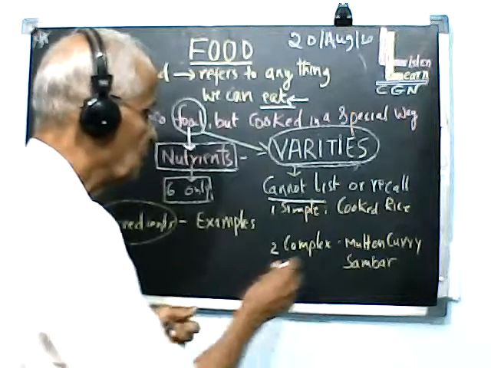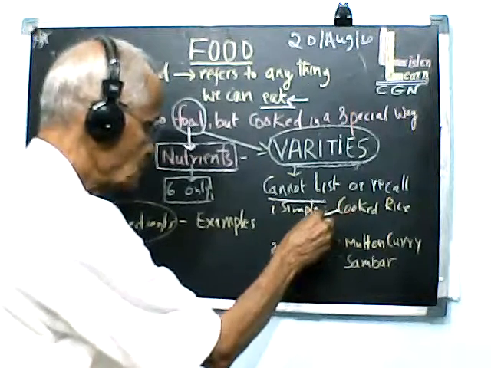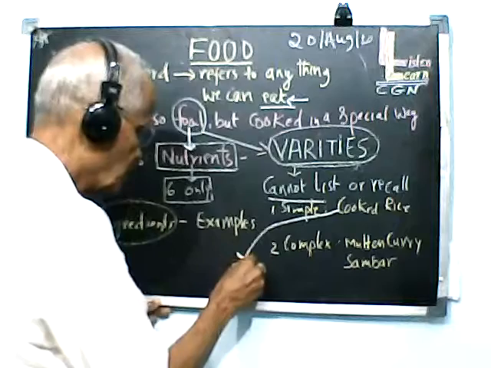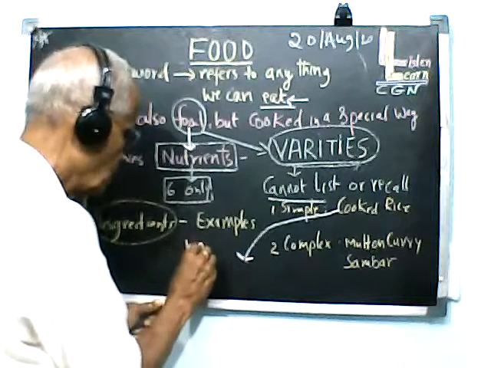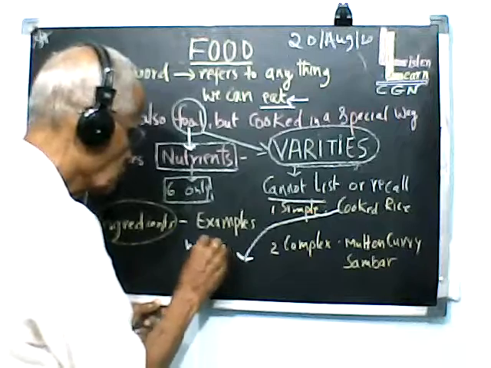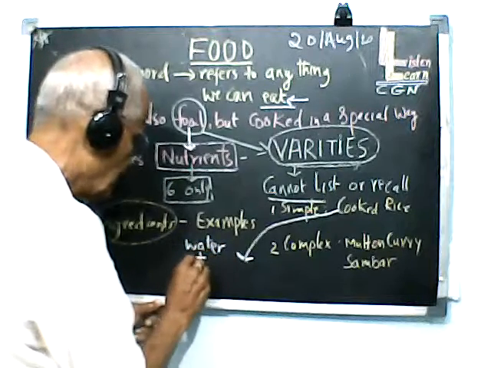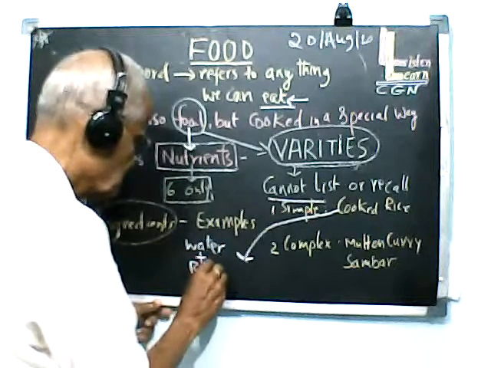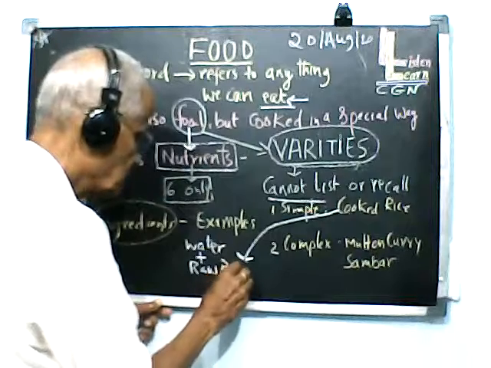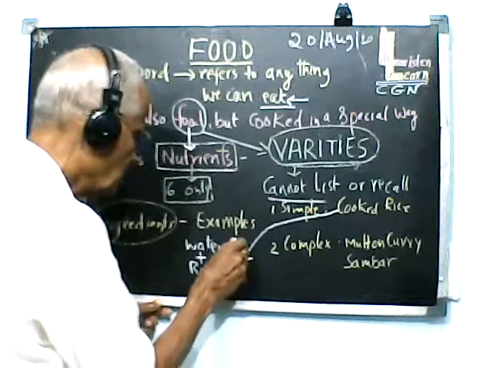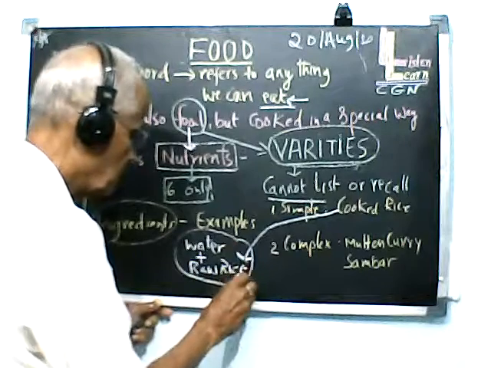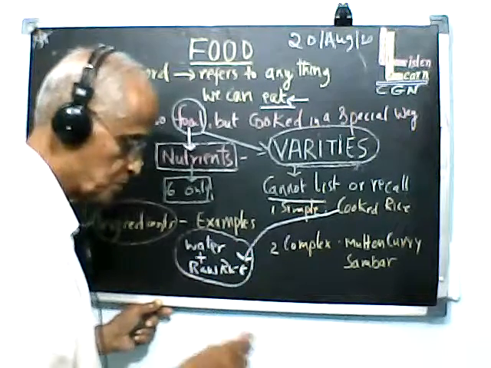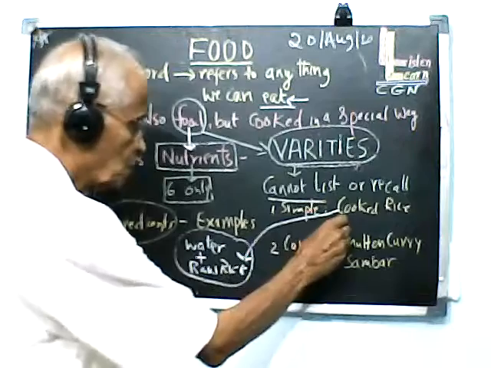Let's take up this example now. Rice. We get the cooked rice by using water, and then to this we add raw rice. You know that, right? When you use these two and boil it or use a pressure cooker, we get the cooked rice.